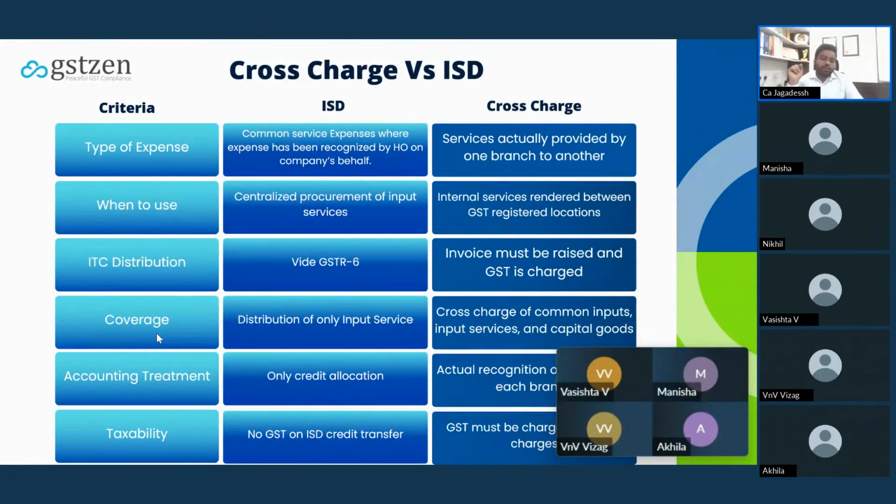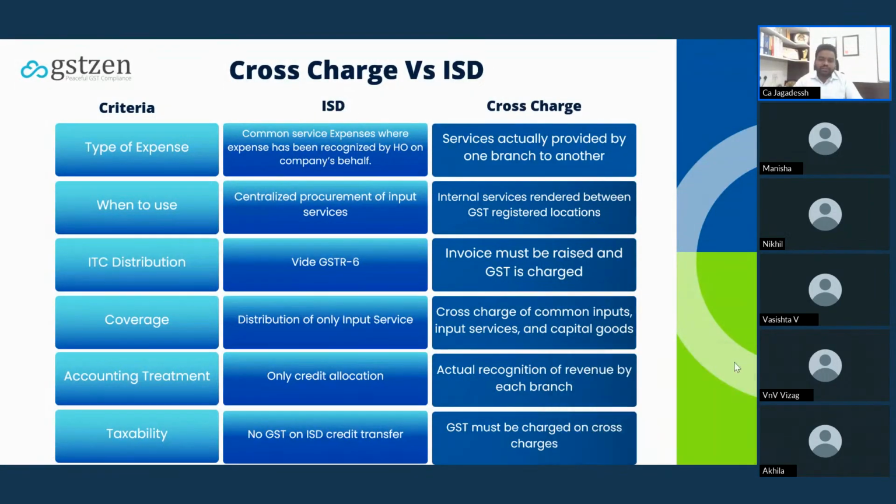What is the accounting treatment? There is nothing in ISD. Only the credit allocation will be there. There is nothing to do in the books. And the cross-charge is the actual recognition of revenue of each branch. Coming to the taxability, under GST, ISD is not a supply, so there is no GST.